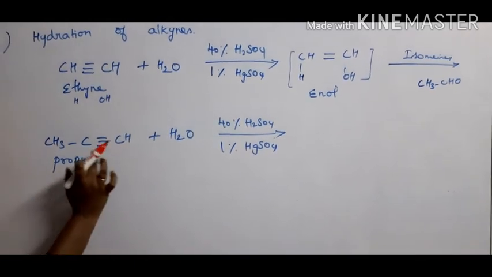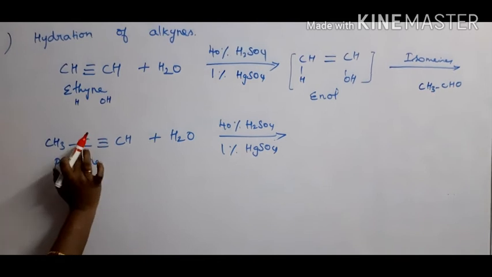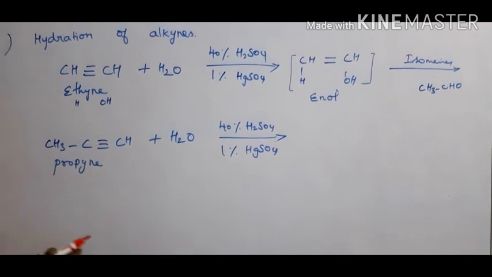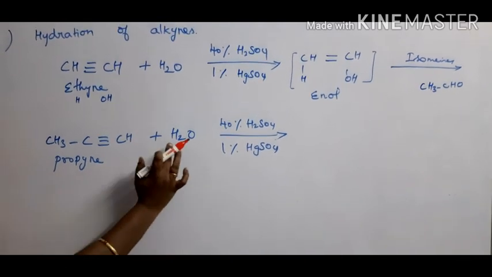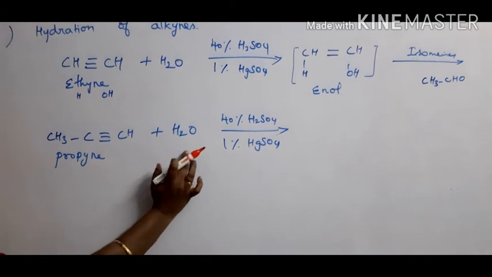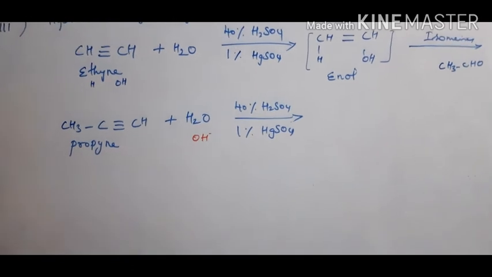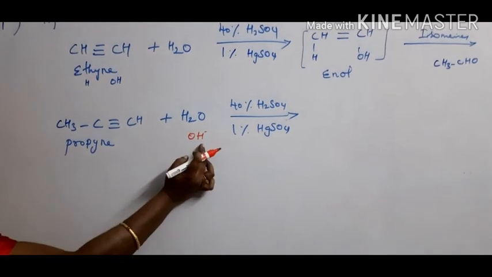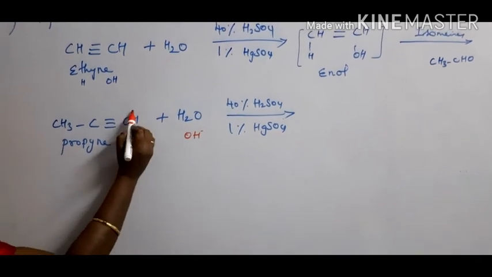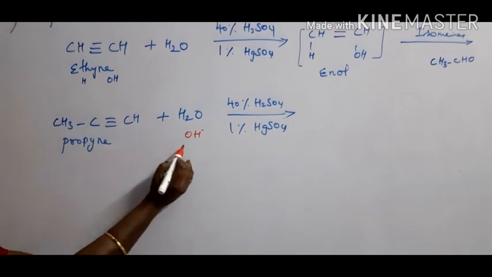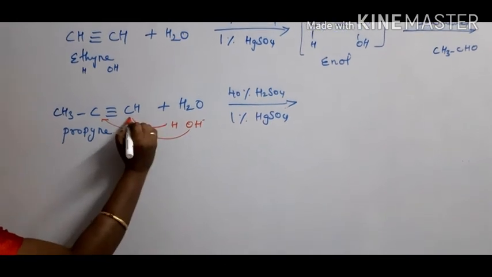So how do addition reactions take place here? Here it contains one hydrogen. Here there are no hydrogen atoms present on this side of the triple bond carbon. Therefore, whenever an addition reaction takes place in unsymmetrical alkynes or alkenes, the negative part of the reagent, here what is the negative part? OH minus, H plus, okay. Therefore, the negative part OH, this is the negative part of the water molecule, is attached to the carbon which carries fewer hydrogen atoms. Here it contains one hydrogen atom on this side. Here there is no hydrogen. Therefore, this OH minus attaches to this carbon and the hydrogen is attached to this carbon.